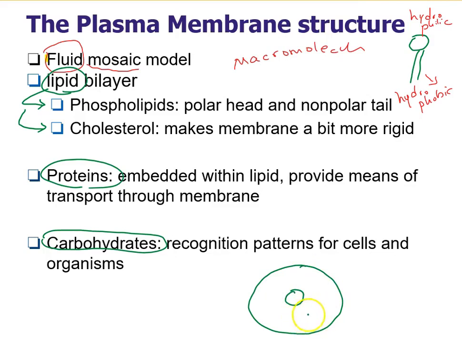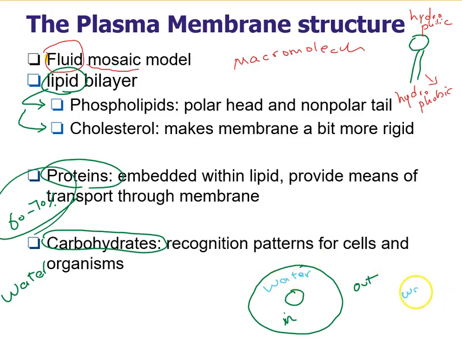Inside of the cell we have the intracellular fluid, and outside of the cell we have the extracellular fluid. And we already know that 60 to 70% of our body is water, right? But where is this water found? Inside of the cell or out of the cell? Your answer is correct. The water is found in both. In and out of the cell, we have water.